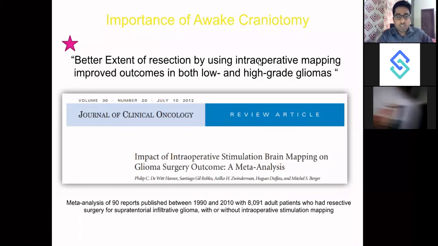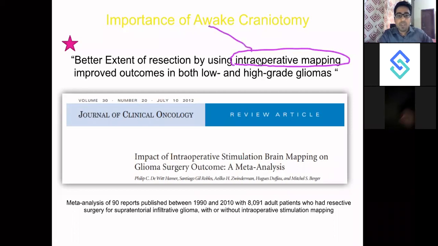So what was found was that better extent of resection by using intraoperative mapping improved outcomes in both low and high grade gliomas. If you want to do intraoperative mapping, you need to keep the patient awake. Why? Because if you want to stimulate the brain, you need to see the response. If you are stimulating the brain, you want to observe whether the patient is having a speech arrest. That's why you want to keep the patient awake. That is where the importance of awake craniotomy lies.